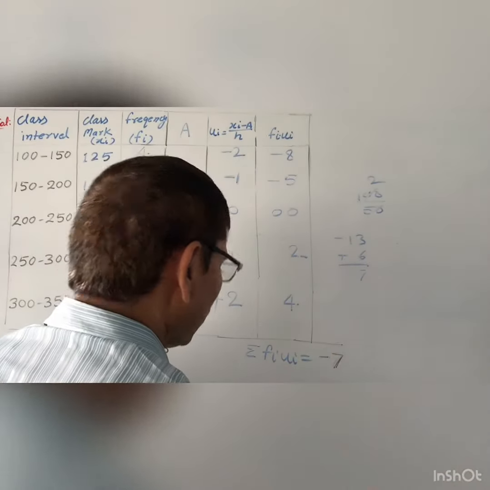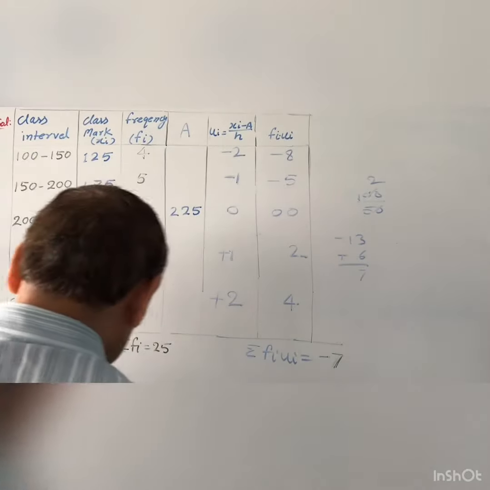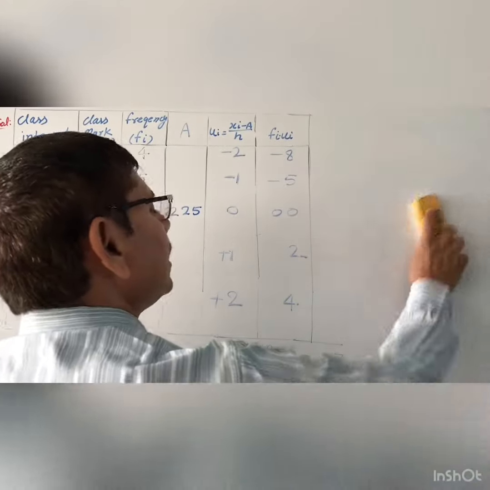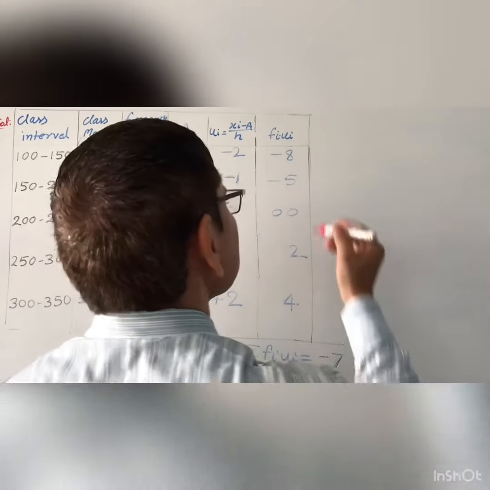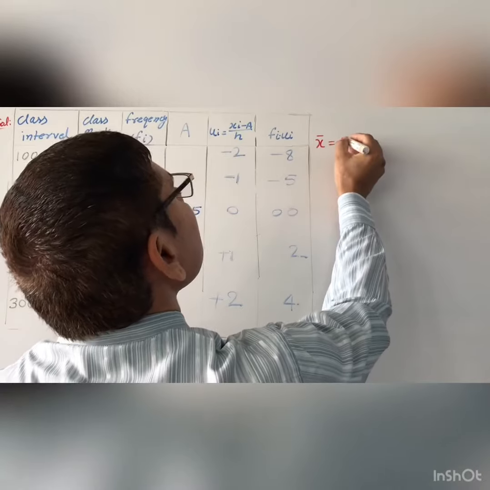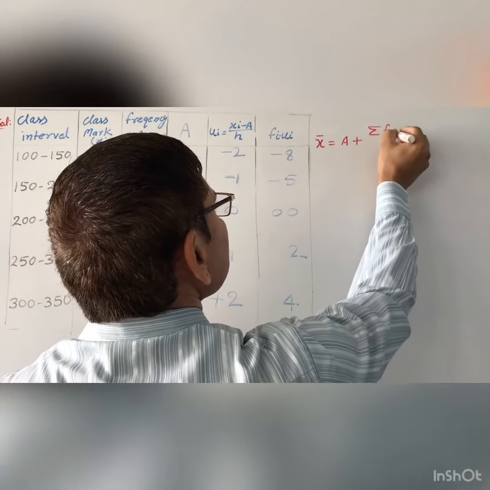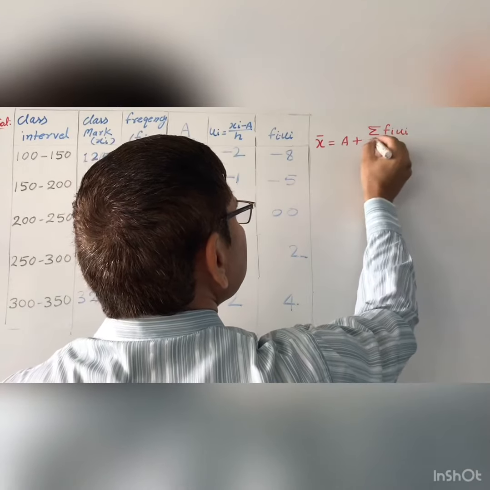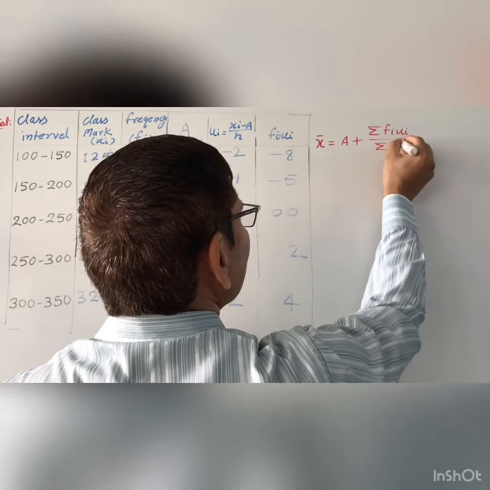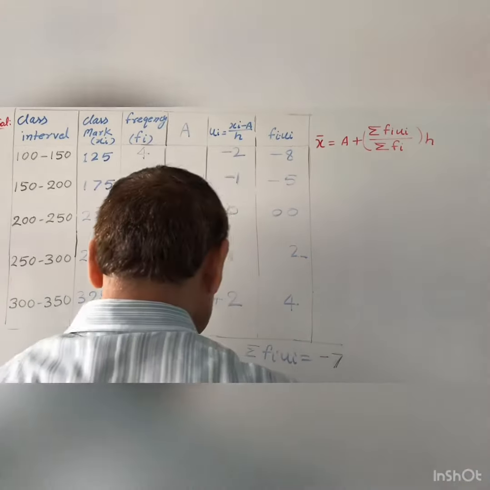Now you will find the mean of the data by the step deviation method. So this is the formula: x bar equals a plus sigma fi into ui divided by sigma fi, into h. H is the class size.